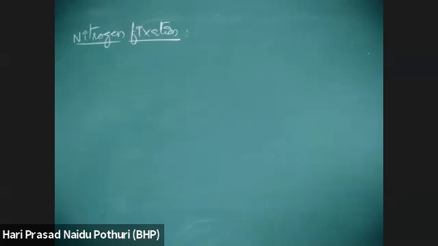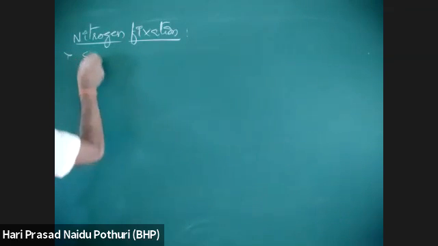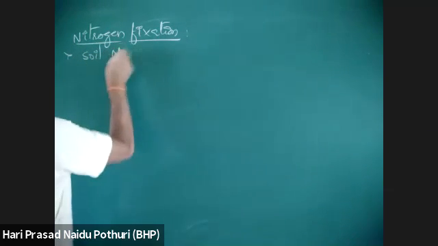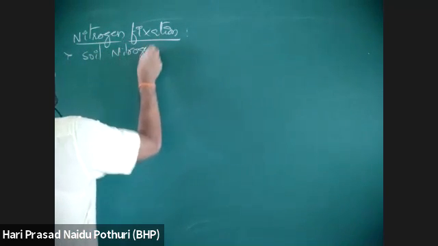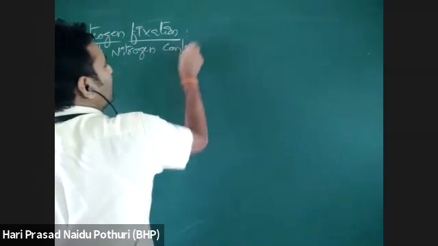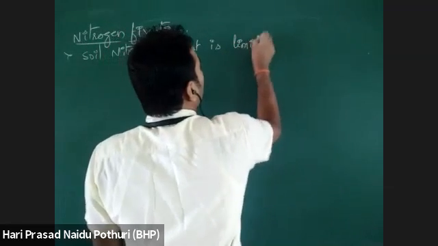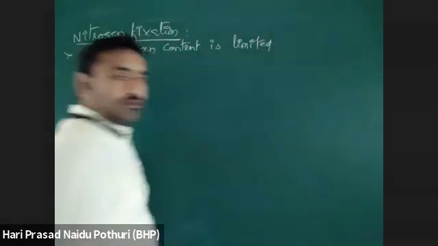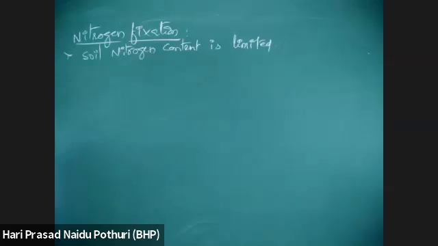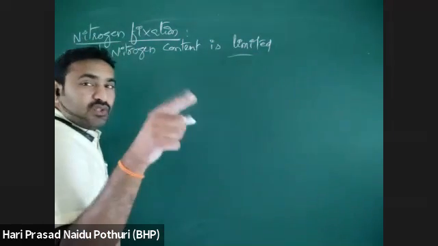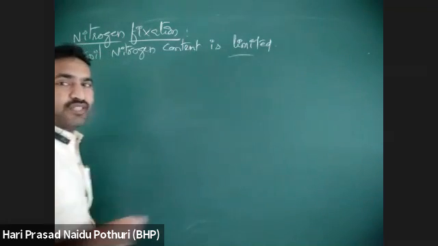Here, soil nitrogen content is limited. Limited means not more. Nitrogen is majorly present in the atmosphere, where 78% is there. But nitrogen content in the soil is just 0.1 to 1%. Yes or no? 0.1 to 1% of soil has nitrogen. Just now I told you.